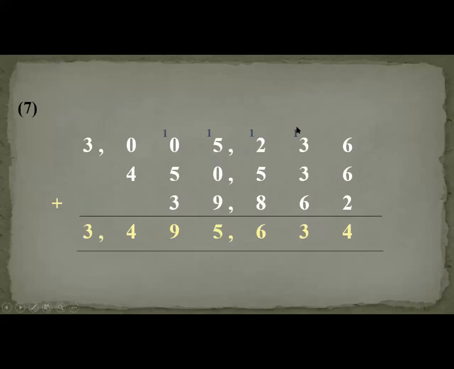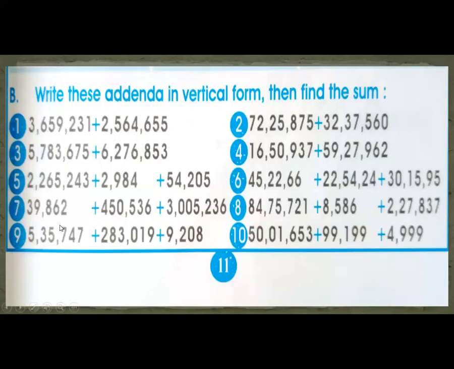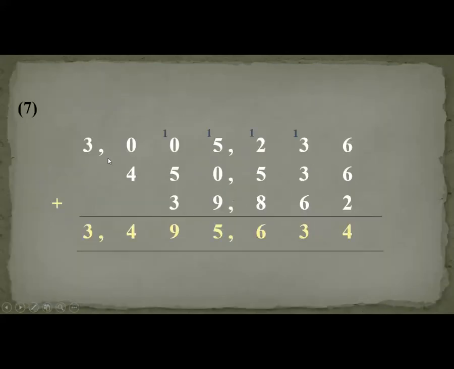3 addendas. Very good. So here, first of all, you write, here you see that these are 7-digit numbers, these are 6-digit numbers, and these are 5-digit numbers. So first of all, you write 7-digit numbers, then you write 6-digit number, and then you write 5-digit number.